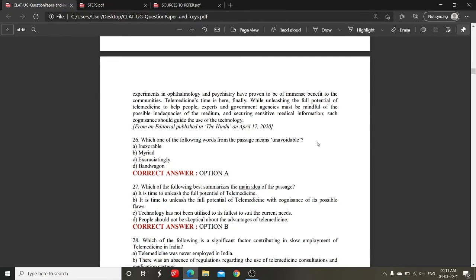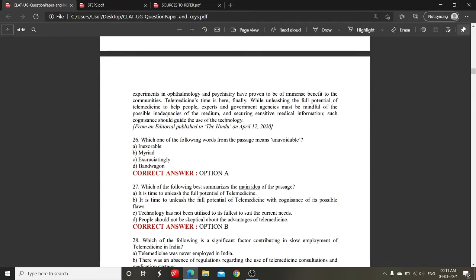Again, you need a good vocabulary base, as I mentioned earlier, because if you don't know the meaning of inexorable or myriad or excruciatingly, you won't be able to solve it. Unavoidable means inexorable. Inexorable is actually the thing which cannot be stopped. It goes on. So the answer to this question is 1.